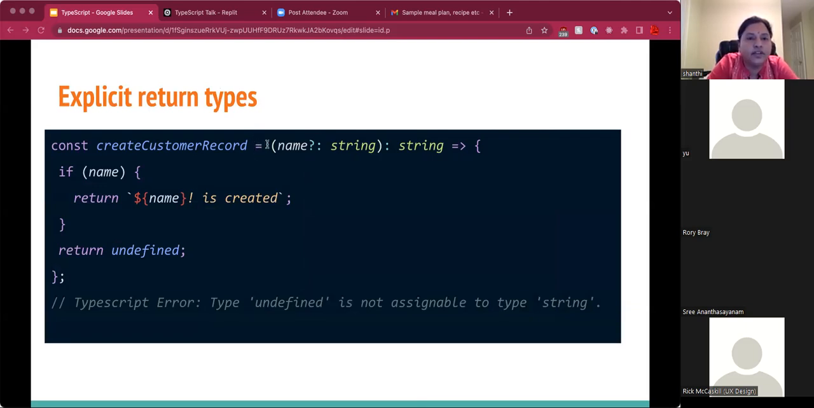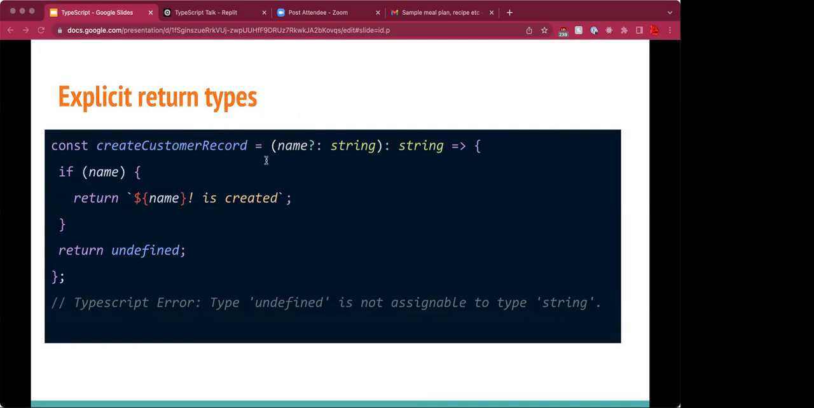So can you identify why this error is occurring? What happens here is that we are trying to return two different types, but we specified the return type as string. So it throws an error, type undefined is not assignable to type string. Suppose we don't want to return anything in a function, we must treat the return type as void. You can explicitly mention here void instead of string.